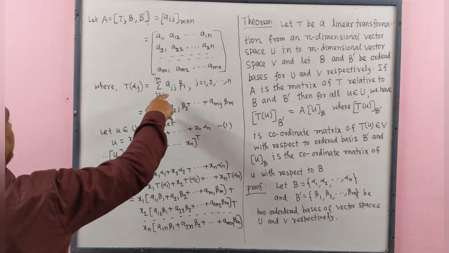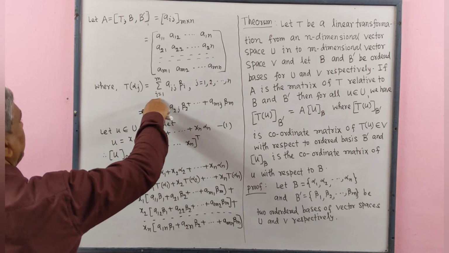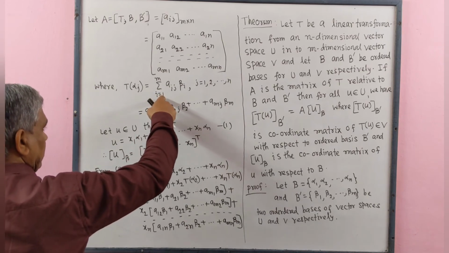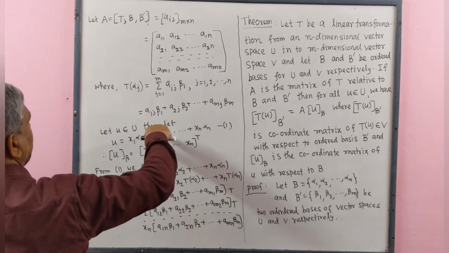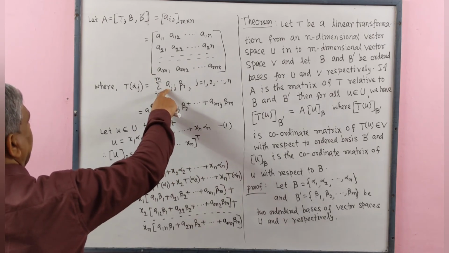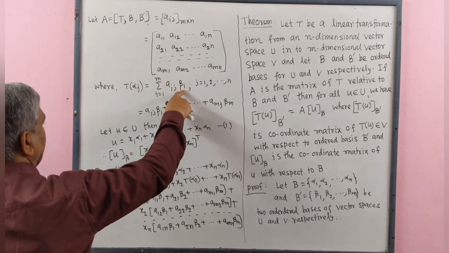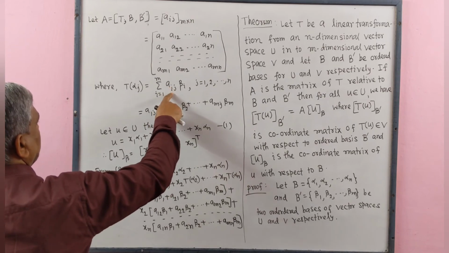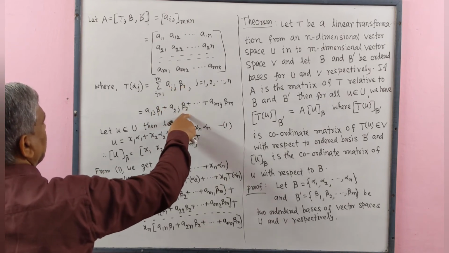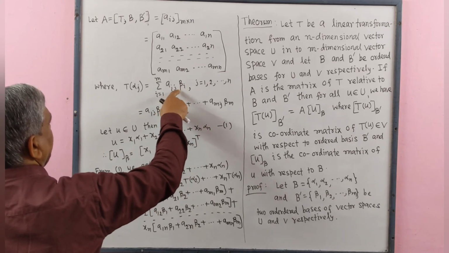We may expand this by putting values of i from 1 to m, and we get A1j beta 1 plus A2j beta 2 plus ... Amj beta m.